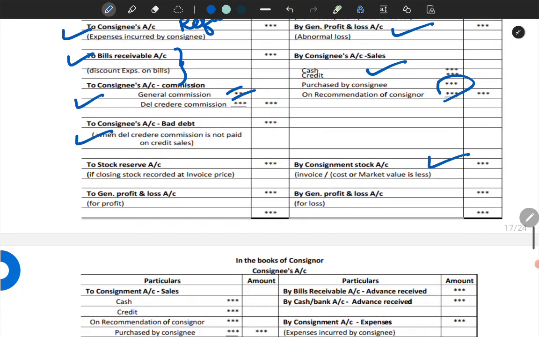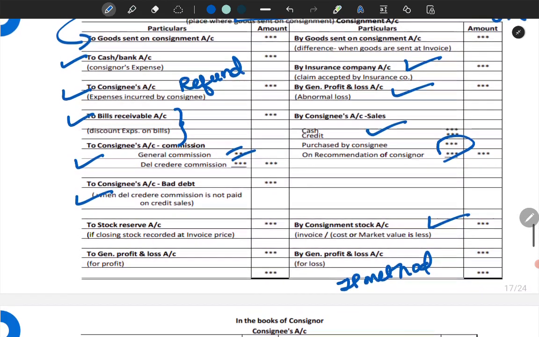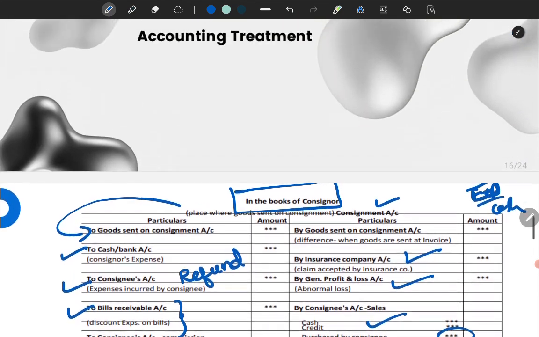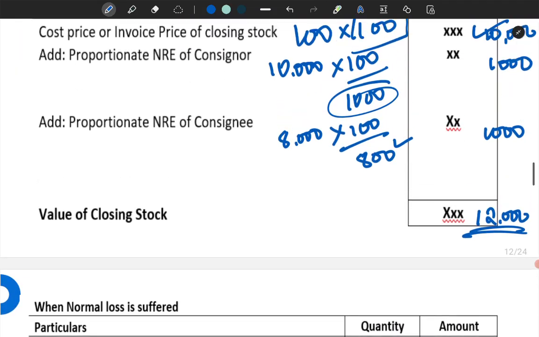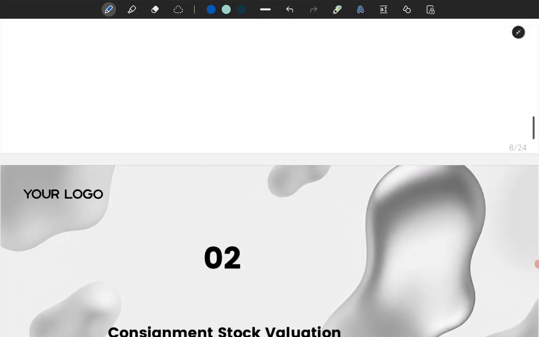Whenever we do this under the invoice price method, at that time transactions are recorded accordingly. Remember, as I explained here, CP plus loading was here.